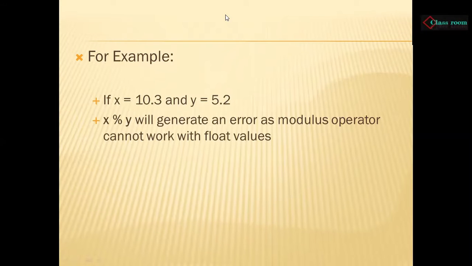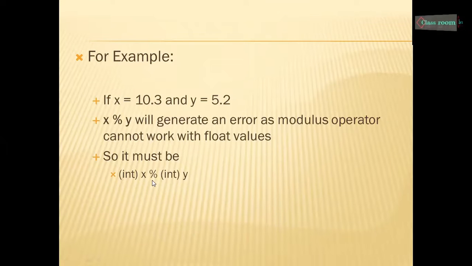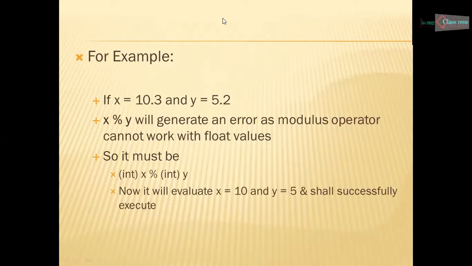So here we have to use the cast operator to perform explicit casting. How will it be used? We place (int) x modulus (int) y. Now the compiler will take x equal to 10 and y equal to 5 and will successfully execute, and the result will be 0. So using this process of explicit casting, we can avoid such errors which can cause your program to crash.